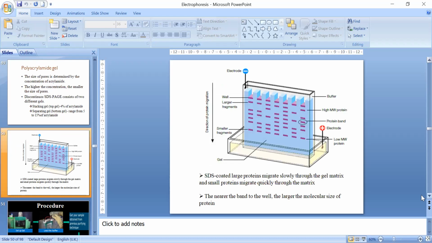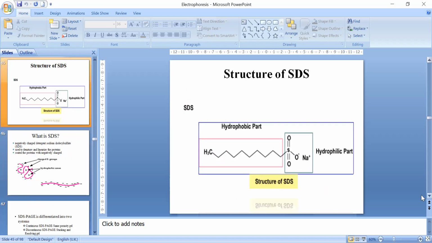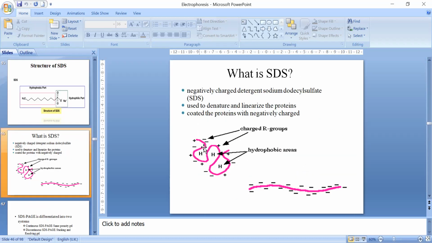You just read it. For breaking protein, we also use an agent called beta mercaptoethanol. Suppose in this protein I have a disulfide linkage somewhere. Then this protein will never become linear. SDS will try to open it, but SDS can only open the hydrophobic protein core. If there is a disulfide linkage here, this protein will again be globular.